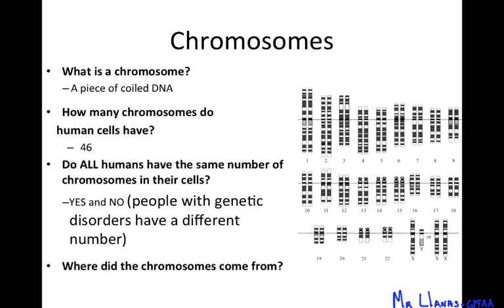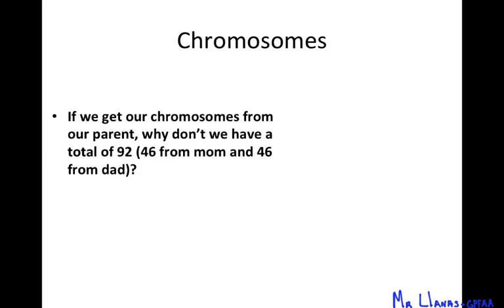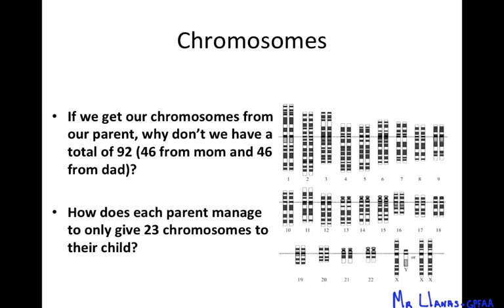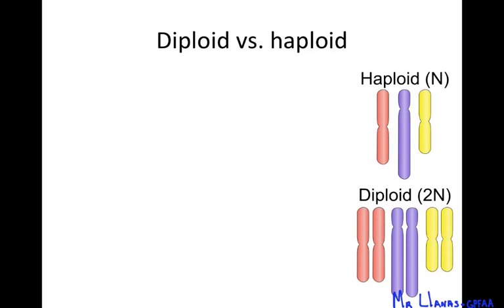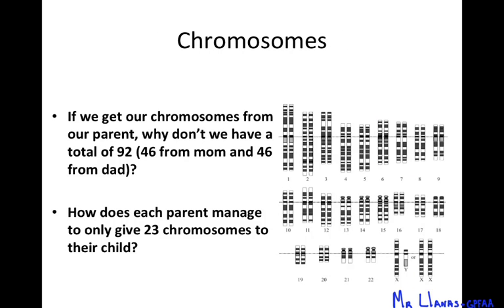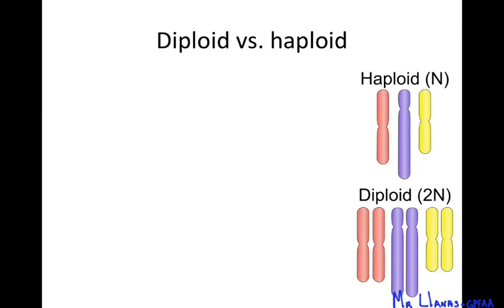Okay, now where do the chromosomes come from? Well, they come from our parents. Our parents have 46 chromosomes. Okay, so 46 from mom, 46 from dad. But the reason we don't end up with 92 is because they only give us half. Mom gives us 23 chromosomes, dad gives us 23 chromosomes. Dad through the sperm cell, mom through the egg cell. And that's how we end up with 46. 23 plus 23 equals 46.